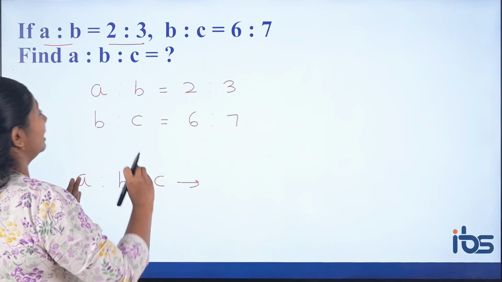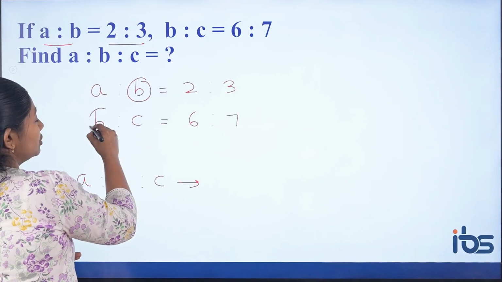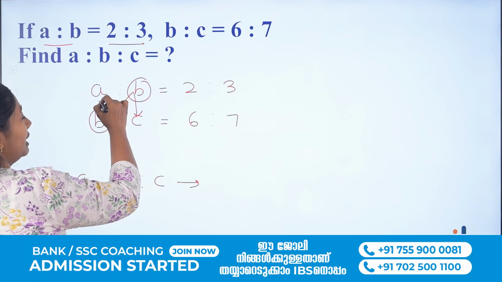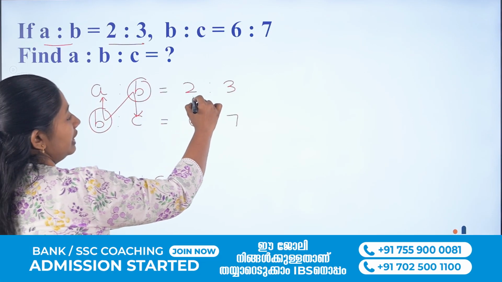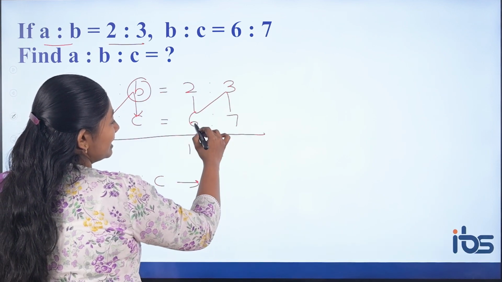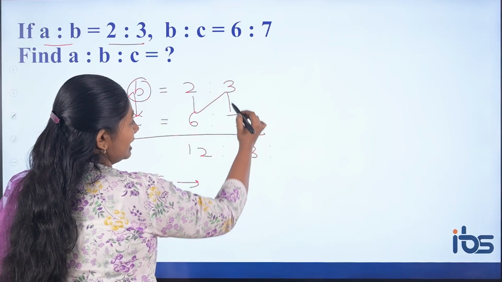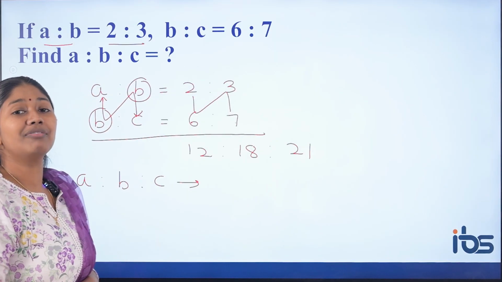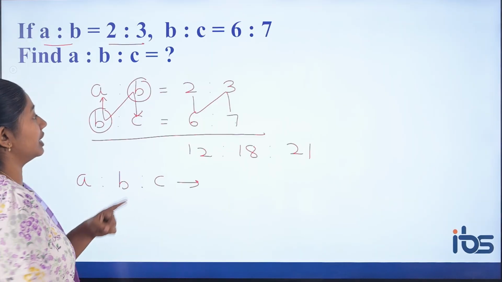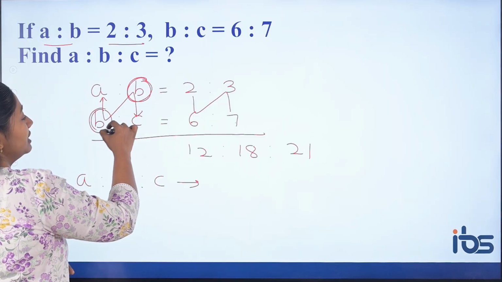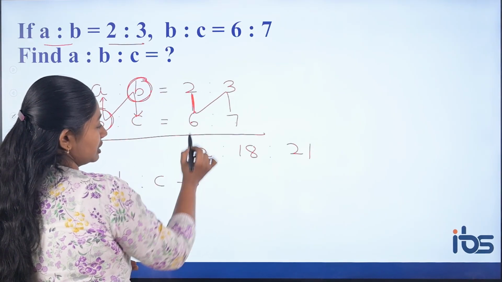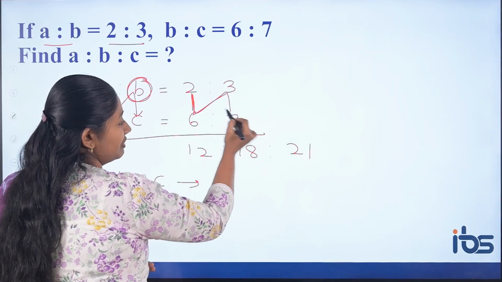The main thing is, if these two terms are the same, then you can apply the method of inverted Z. You just have to multiply in this form. 6 into 2, 12, 6 into 3, 18, 7 into 3, 21. So, you have got a single relation between A is to B is to C. The condition is that the element here and here should be the same, B and B. Then you can combine.